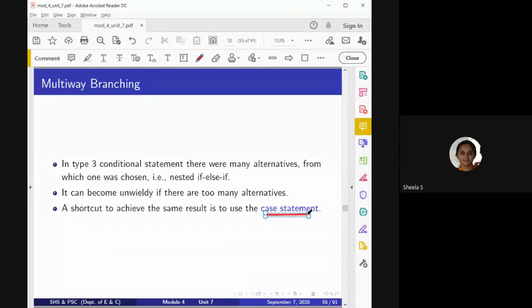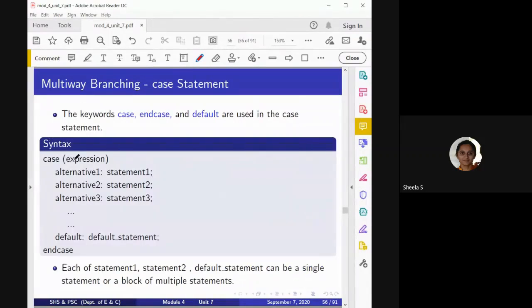Where do we use the case statement? For example, if a particular expression has more than one alternative value, and for every alternative value a different set of statements has to be executed, in such a case we use the case statement.